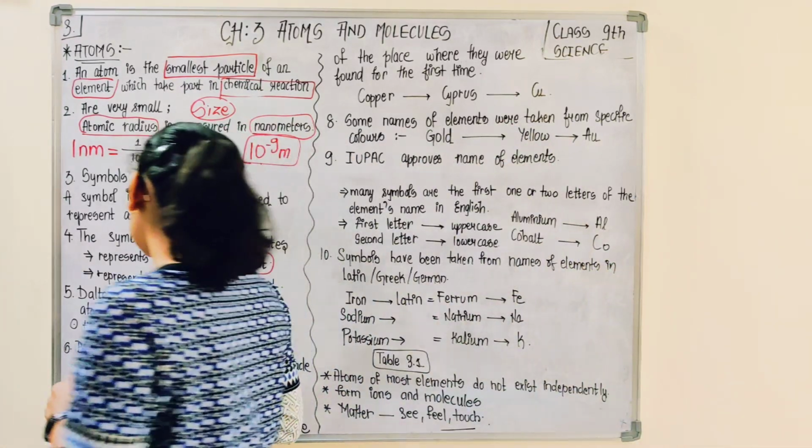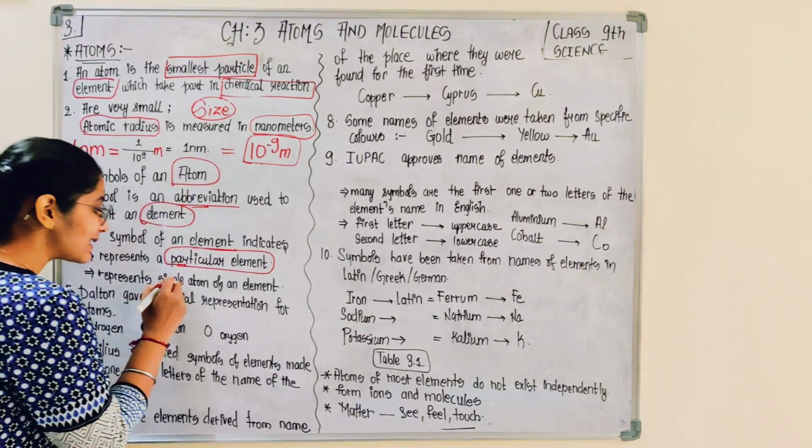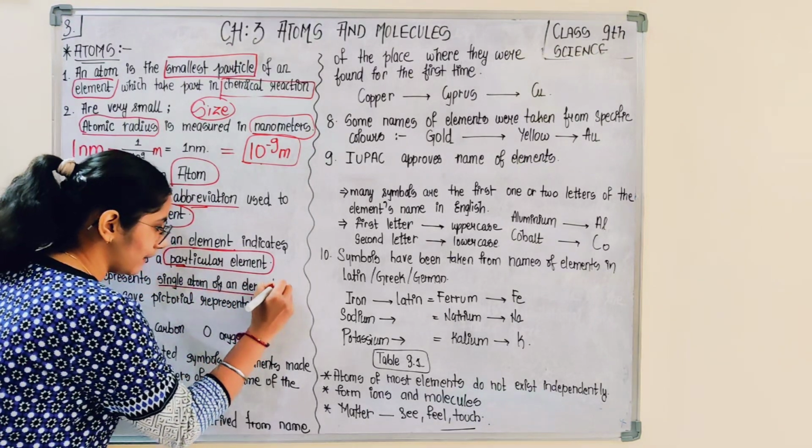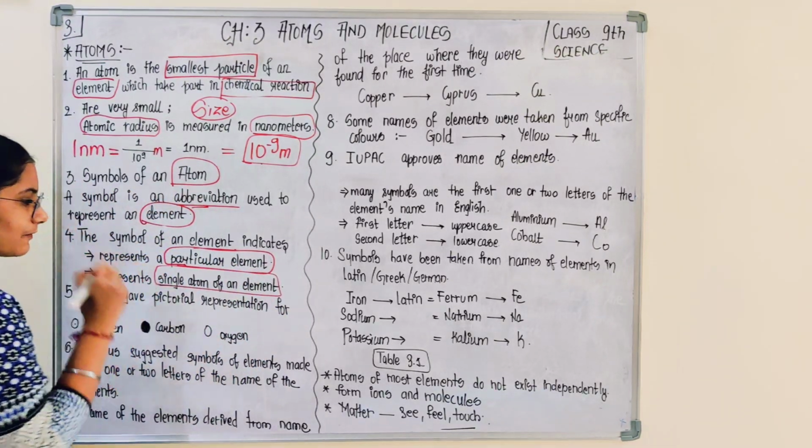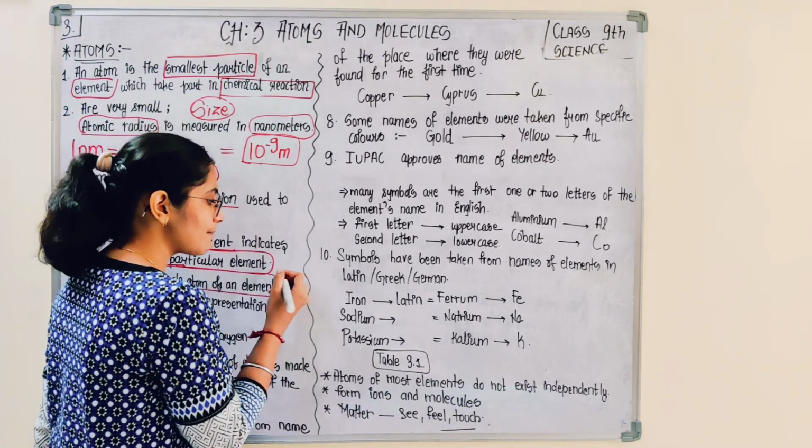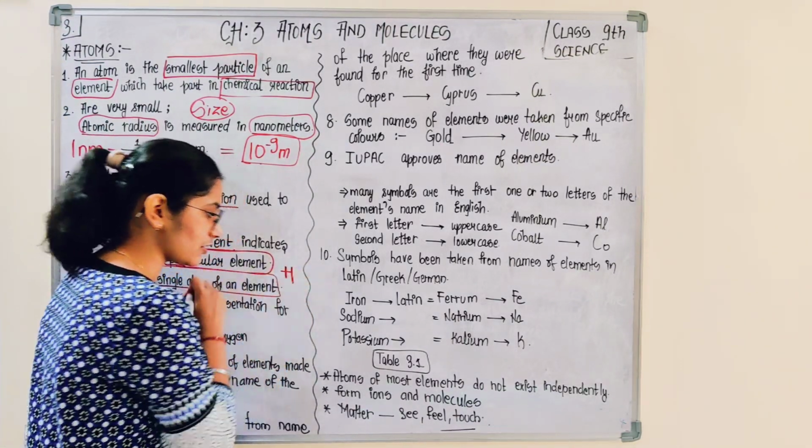Next, it also represents a single atom of an element. Suppose I talk about hydrogen, the symbol for the hydrogen element is H.